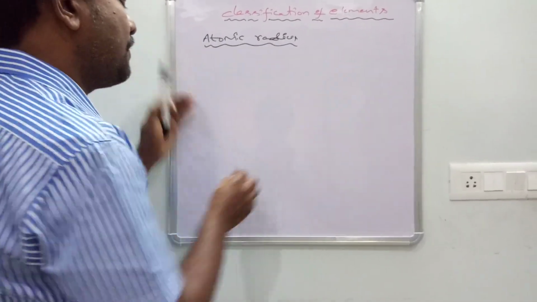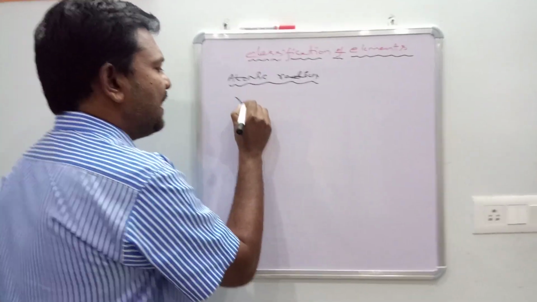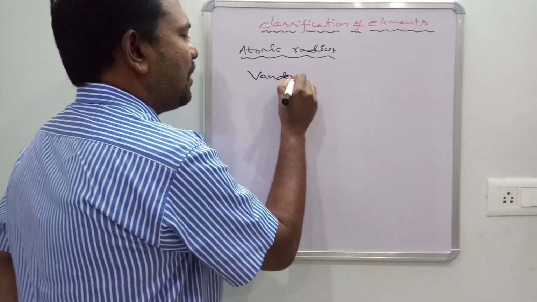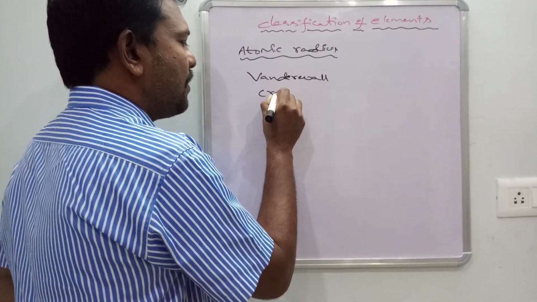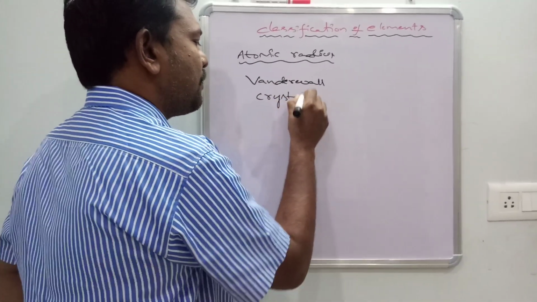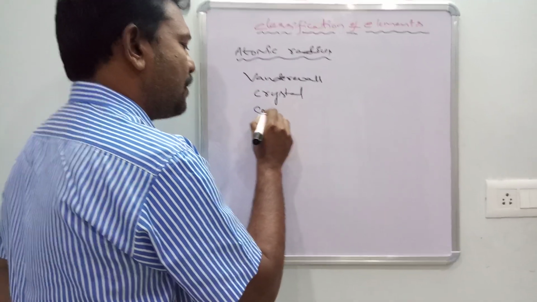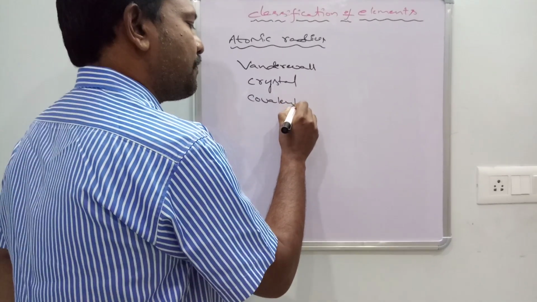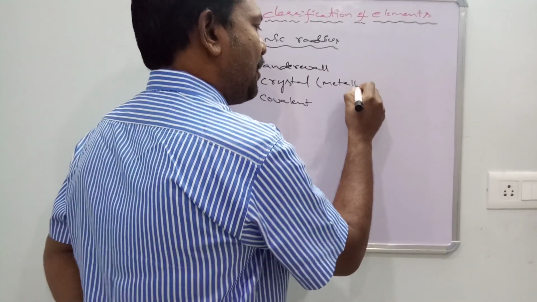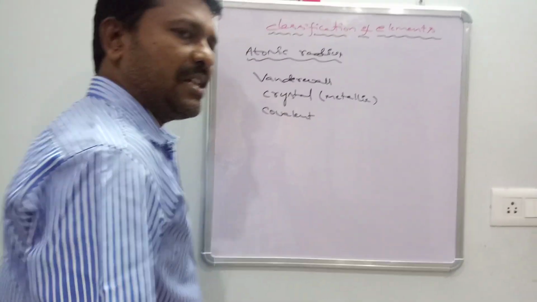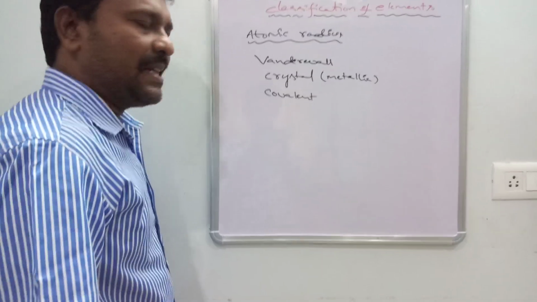One is van der Waals radius. Second one is crystal radius, and third one is covalent radius. Crystal radius is also known as metallic radius.